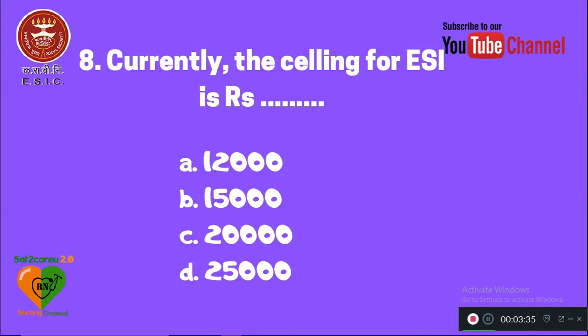Question number 8. Currently, the ceiling for ESI is rupees. Option A 12,000, B 15,000, C 20,000, and D 25,000. Currently, the ceiling for ESI is rupees 15,000.